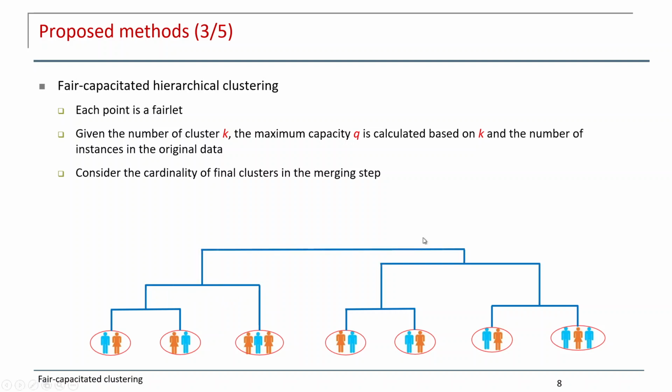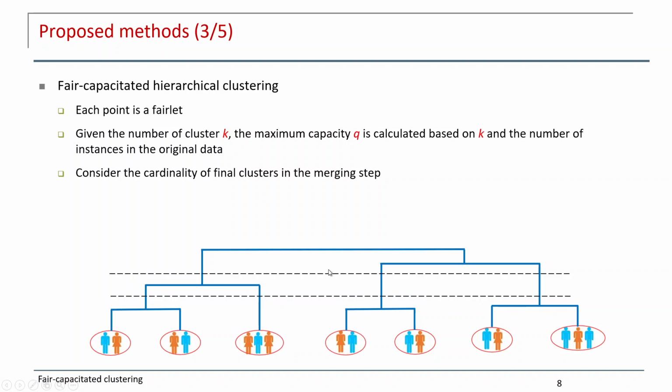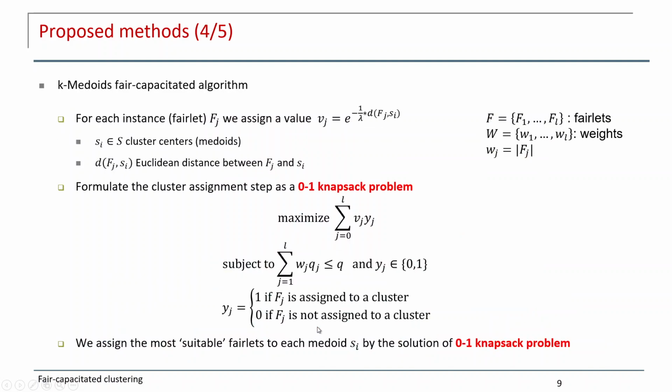So if we continue to the end, we have one cluster. However, we are given the number of clusters k, so we stop at one step. For example, if we stop here, we have 4 clusters. If we stop here, we have 3 clusters. So this is the second method. That is the k-medoids fair-capacitated algorithm.